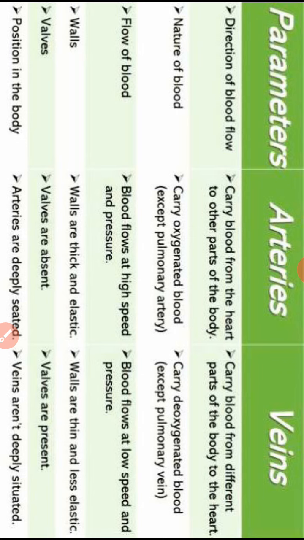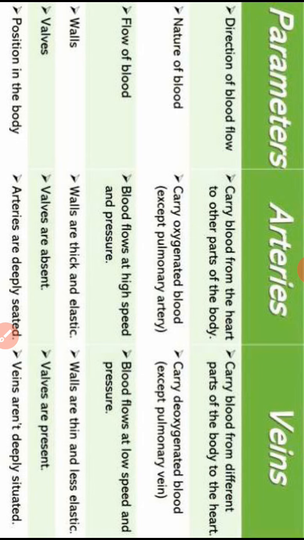Now, the nature of blood. Arteries basically carry pure blood, meaning oxygenated blood, which is blood with oxygen. Oxygen is required by cells, so it is called pure blood. Veins carry deoxygenated blood. What is deoxygenated blood? De means without oxygen.